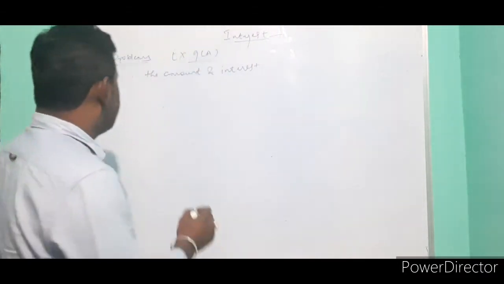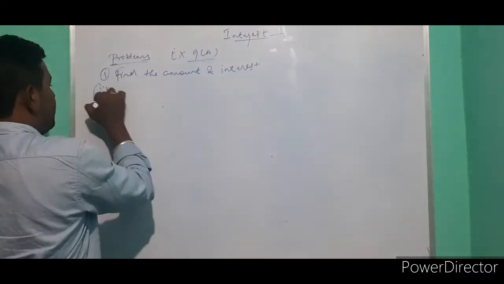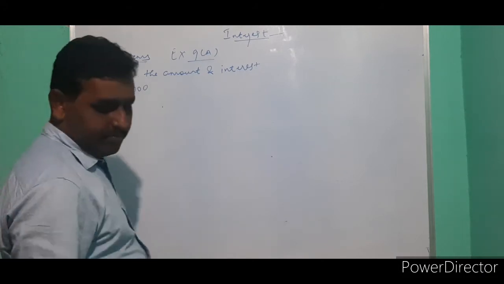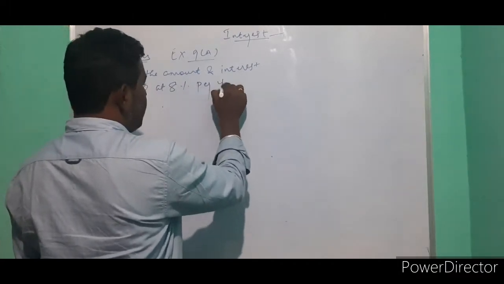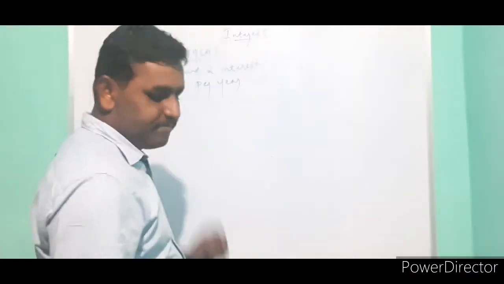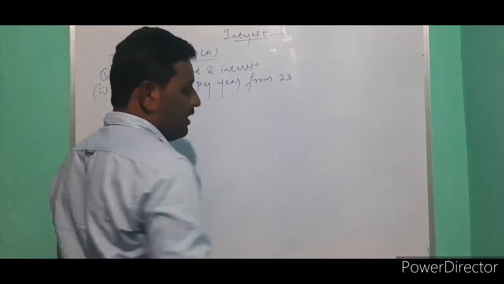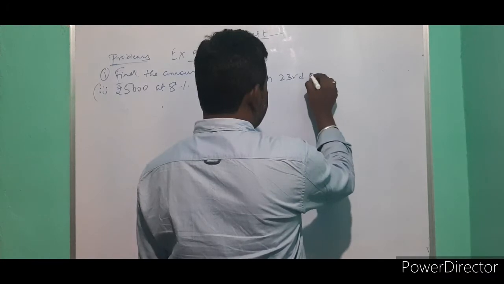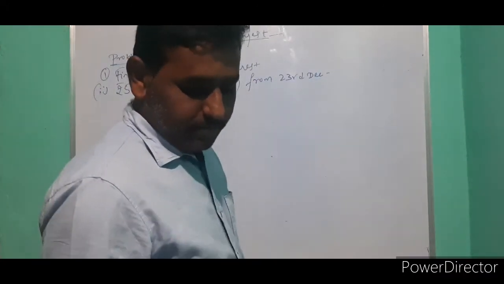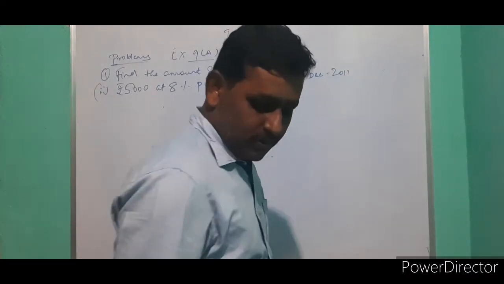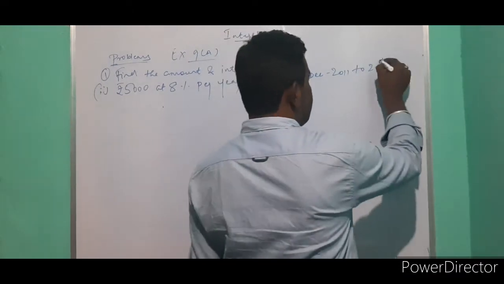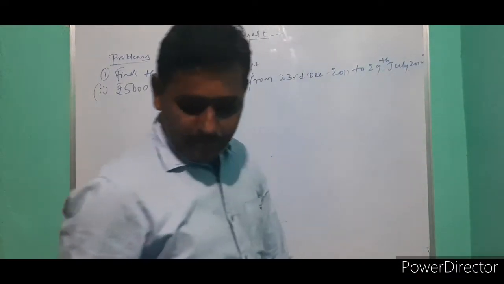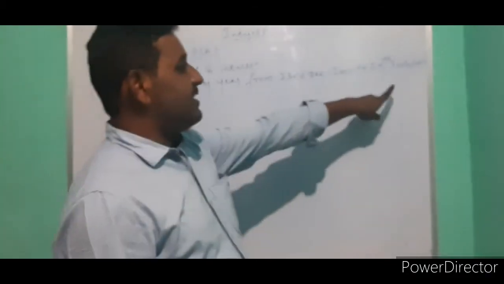Next problem, second one, same only. Rupees 5,000 at 8% per year, from 23rd December 2011 to 29th July 2012. 2012 means again you will get a leap year. 2012 is a leap year.